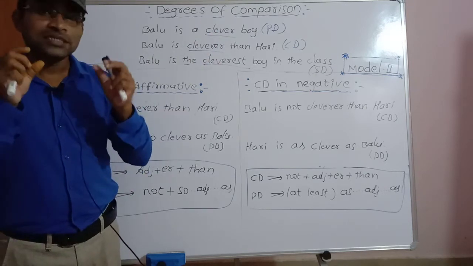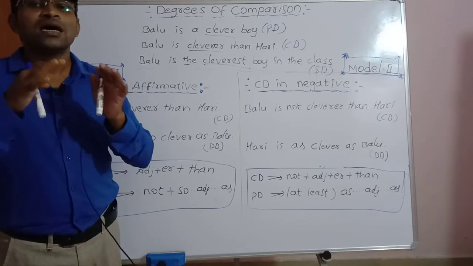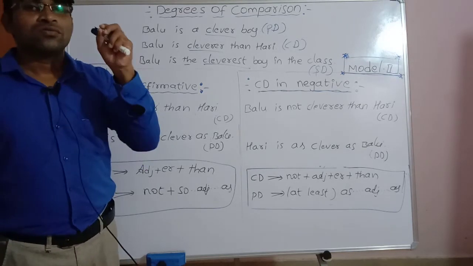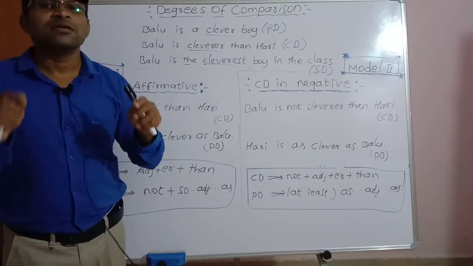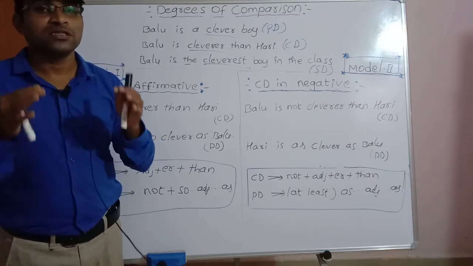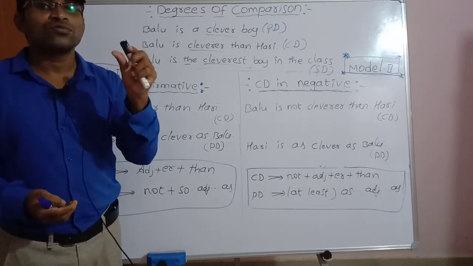When we just describe a person or a thing, we use only the base form of the adjective, the root adjective.